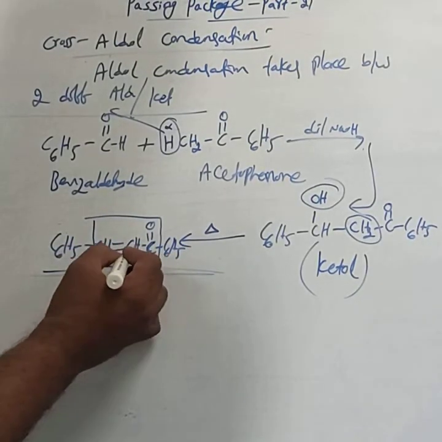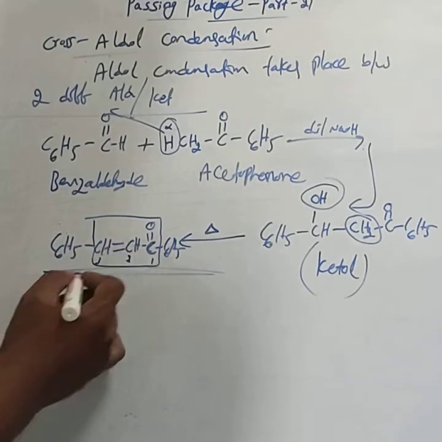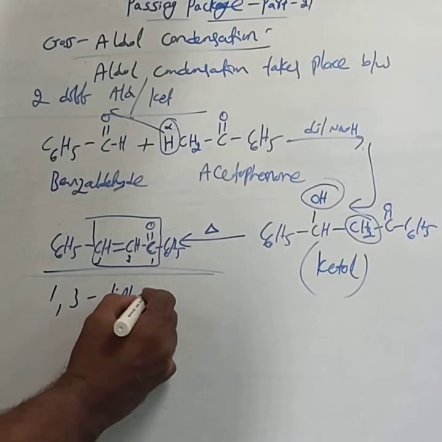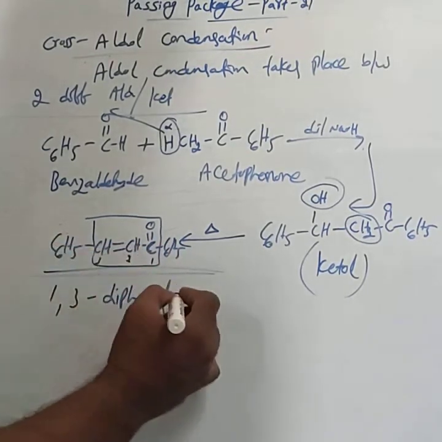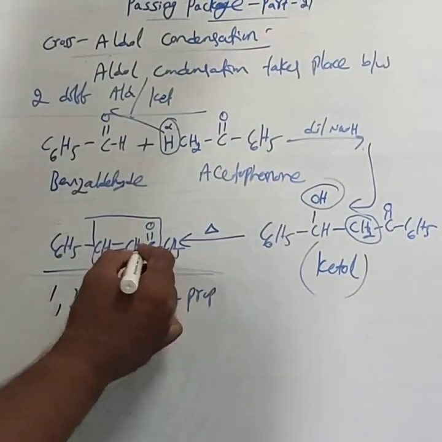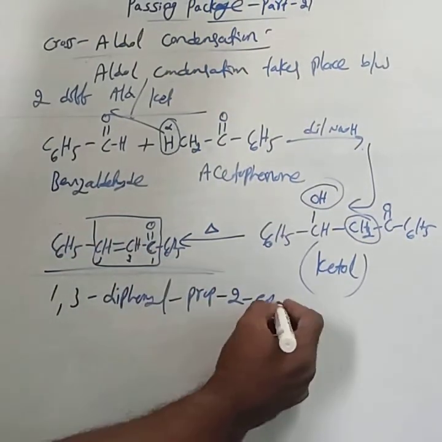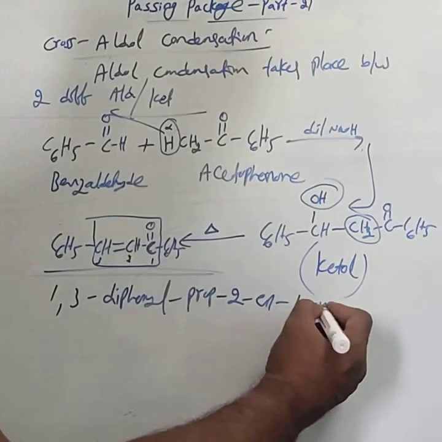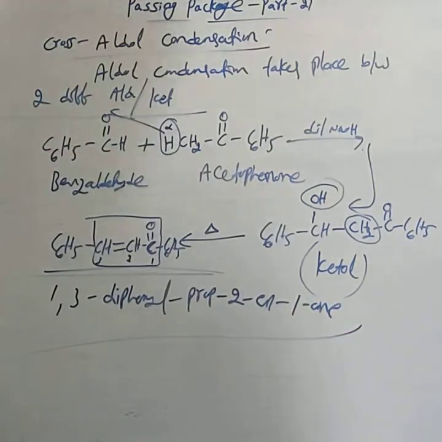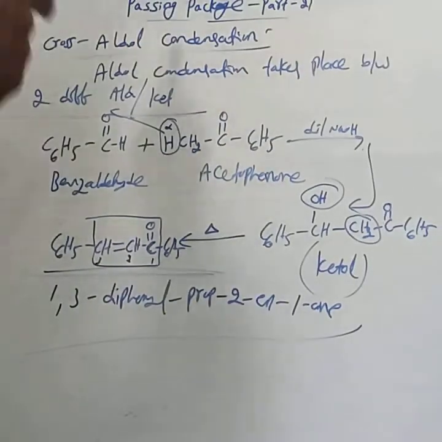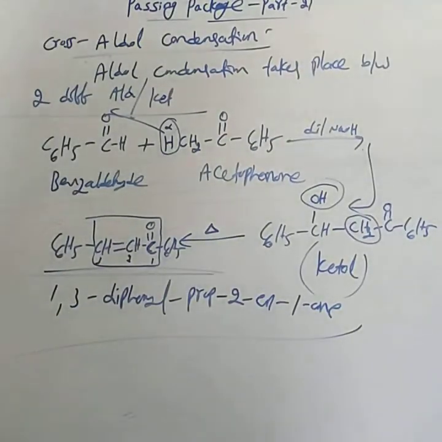This is carbon 1, 2, 3: 1,3-diphenylprop-2-en-1-one. This is the IUPAC name of the condensation product. This is about the cross aldol condensation. You practice as it is. In the next class, we will study a very important reaction, the Cannizzaro reaction.